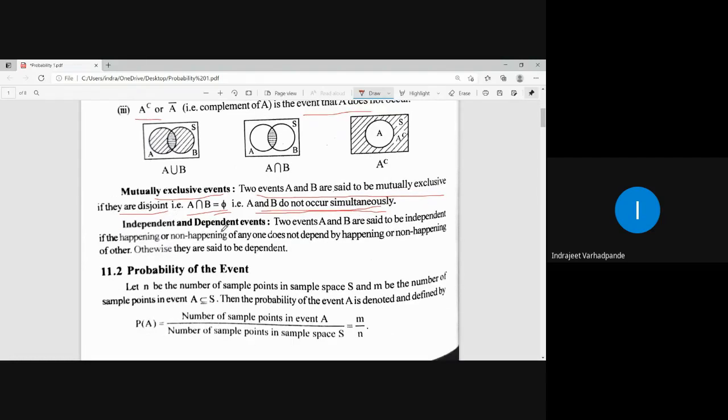What do you mean by independent and dependent events? Two events A and B are said to be independent if the happening or non-happening of any one does not depend on the happening or non-happening of the other. Otherwise, they are dependent on each other. If the happening of one event does not depend on the happening of the other, we say that the two events A and B are independent, right?